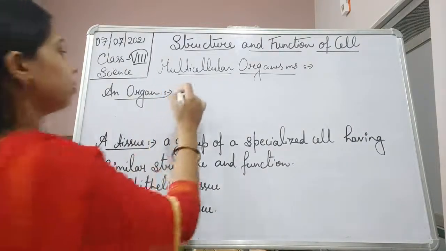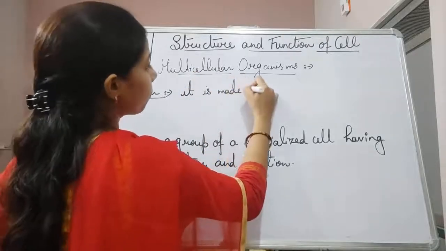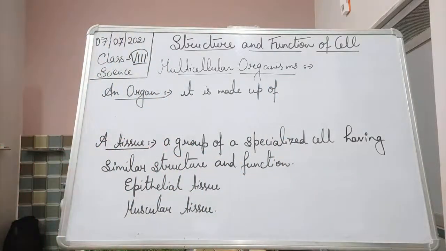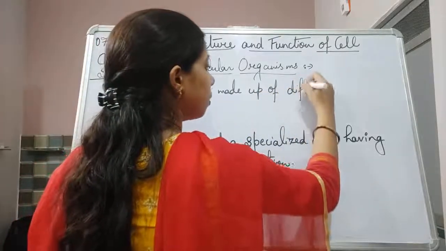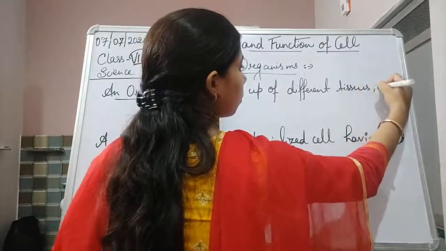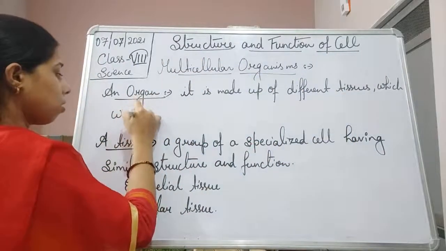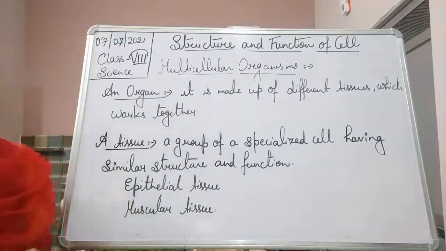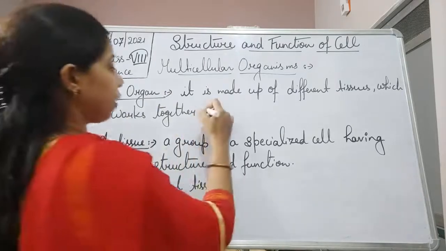An organ is made up of different tissues which work together to perform a particular function.